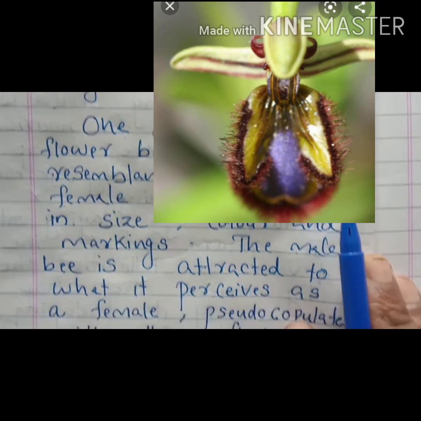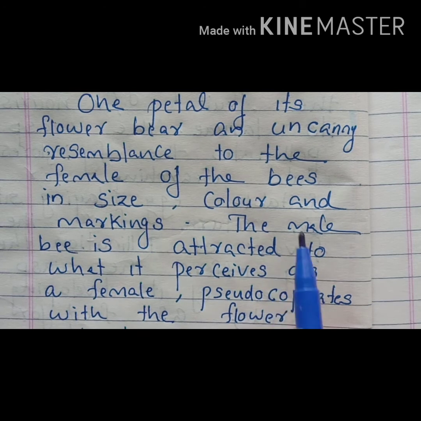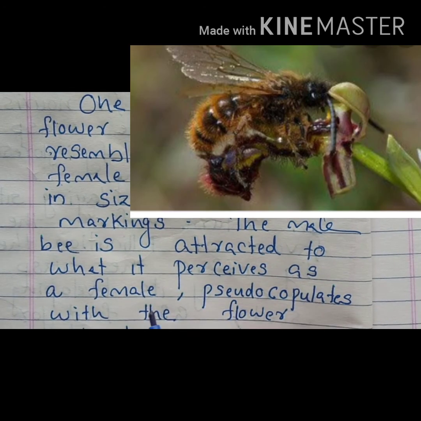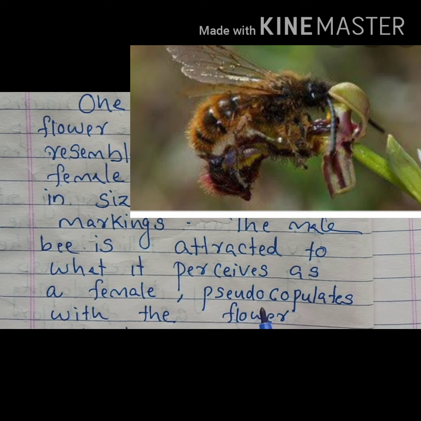So by seeing the flower, the male bee is attracted to what it perceives as a female and will do pseudo copulation.